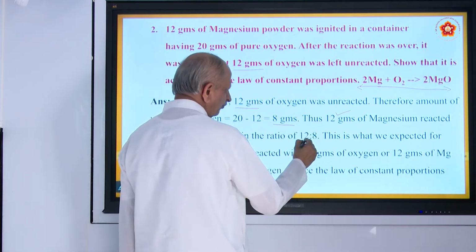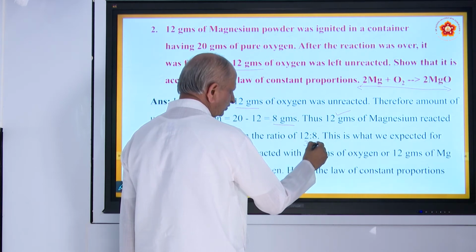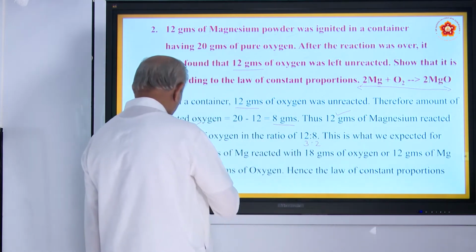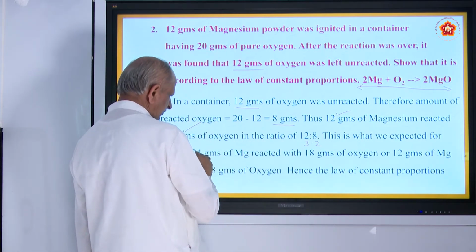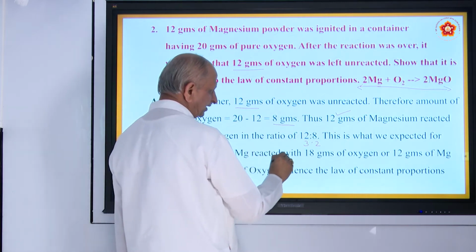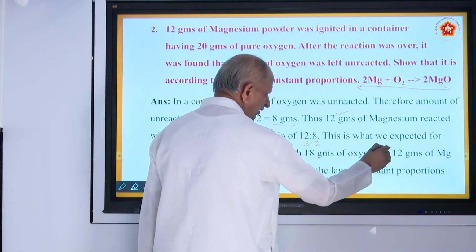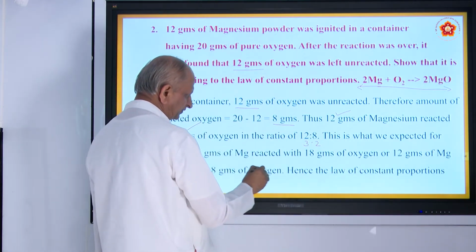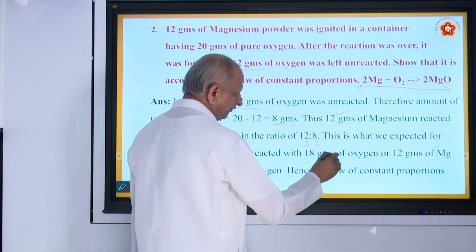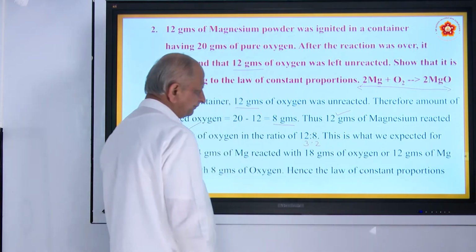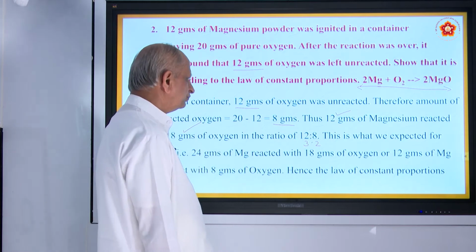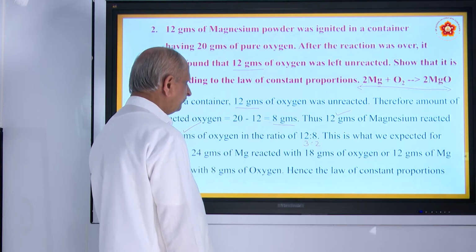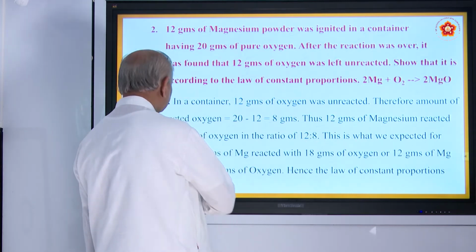That is 4:3, 4:2 is 3:2. This is what we expected for MgO. That is, 24 grams of magnesium reacted with 18 grams of oxygen, or 12 grams of magnesium will react with 8 grams of oxygen. Hence the law of constant proportion. So the ratio remains the same. That is why it is called the law of constant proportions.